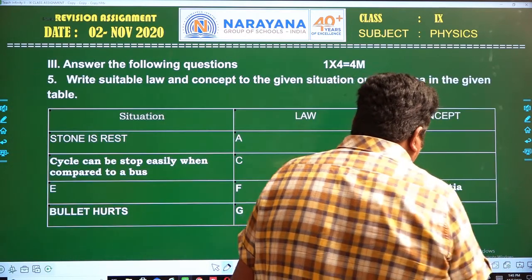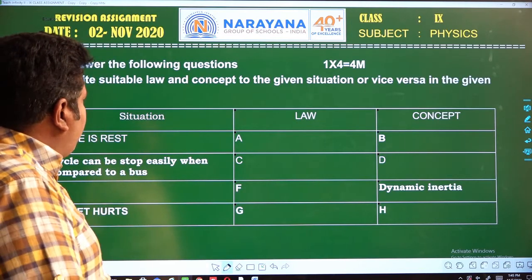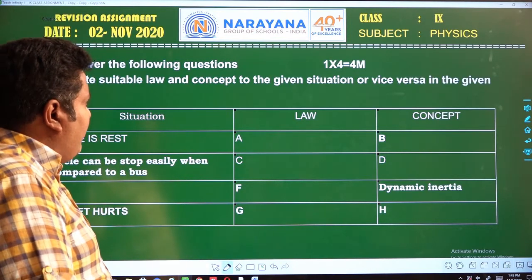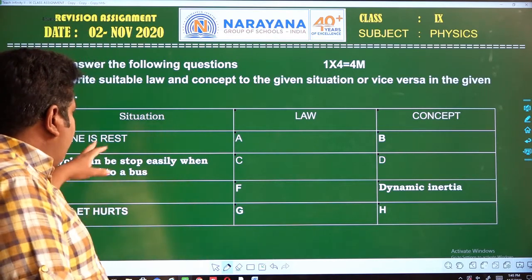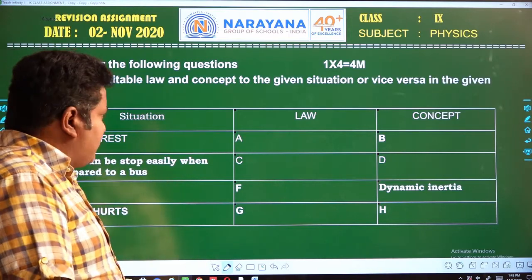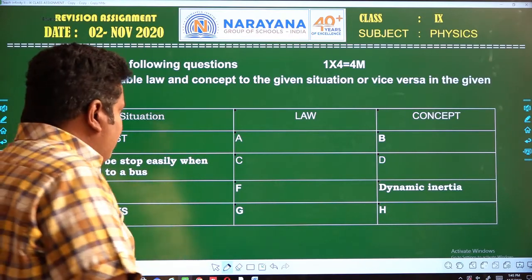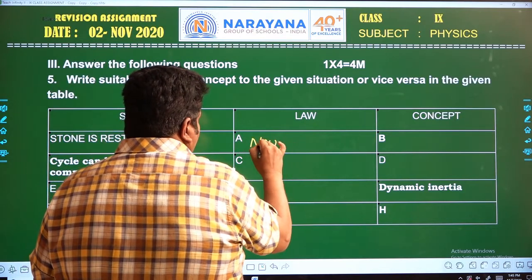Next question. This is a very important table. Write the situation and the law or concept for the given situation, or vice versa, in the given table. Situation, law, concept. First one: a stone is at rest. Which law?